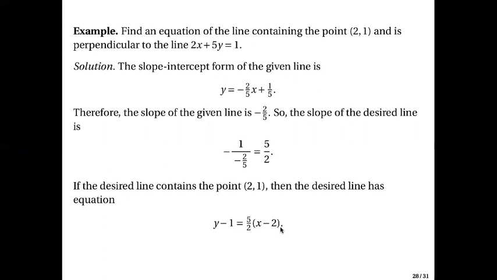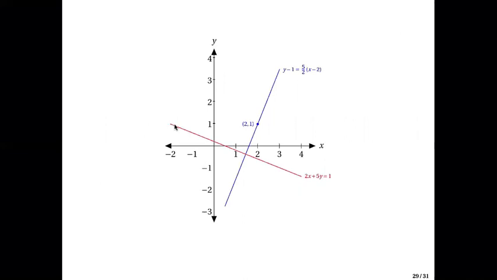So if we look at this graphically, we'll have this. So this is the given line. It's your 2x plus 5y equals 1. This is the point (2, 1). It's not on this line. We use this point. We use the negative reciprocal of the slope of this, which is 5 halves. So the line will be this, and you can check they are perpendicular to each other. This is 90 degrees.